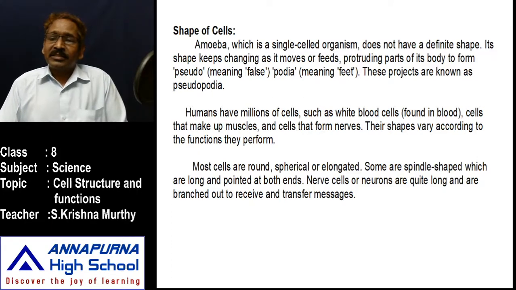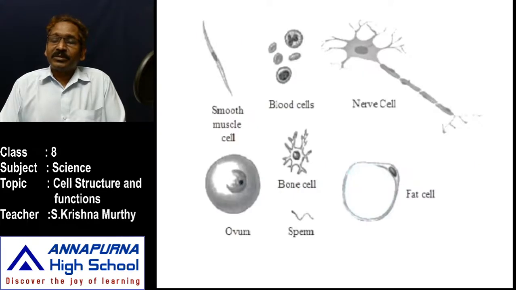Now let us study the nerve cell. Nerve cells are very important to transmit information in our body. There may be more than 80 billion nerve cells in our brain.